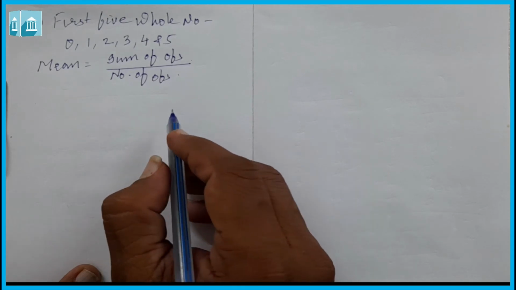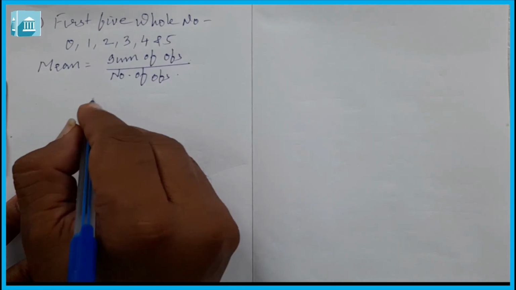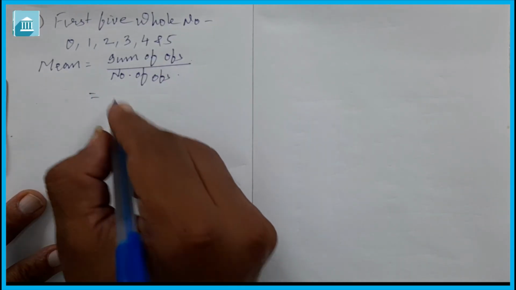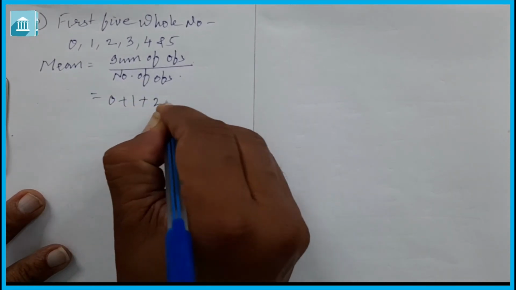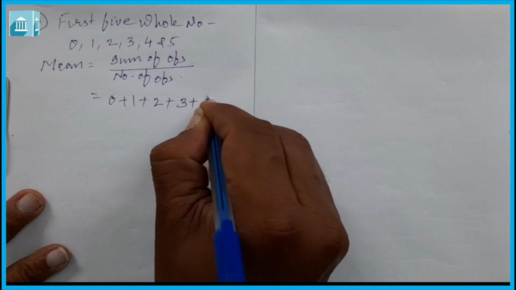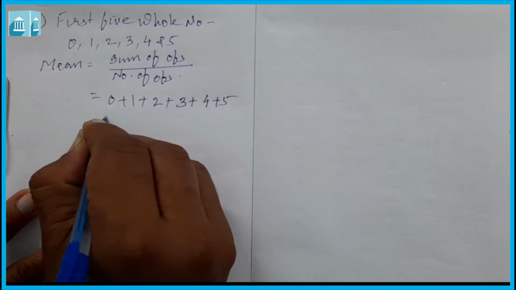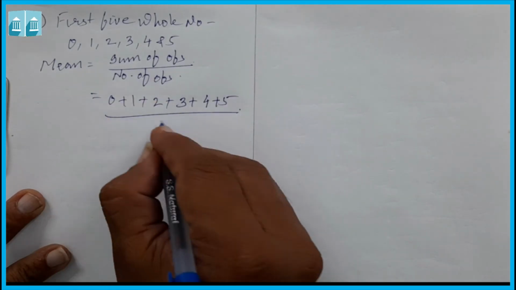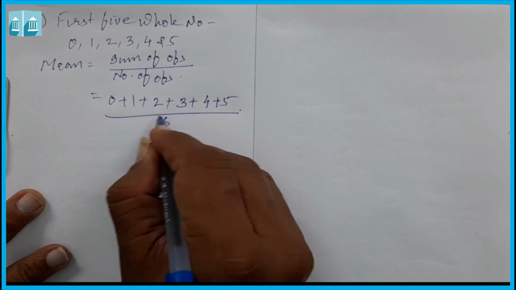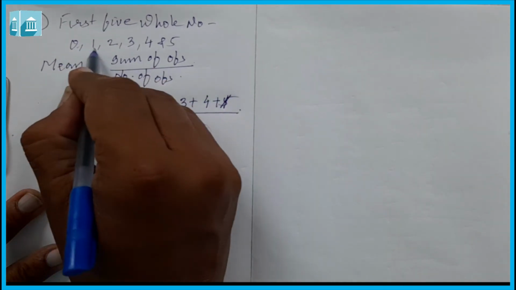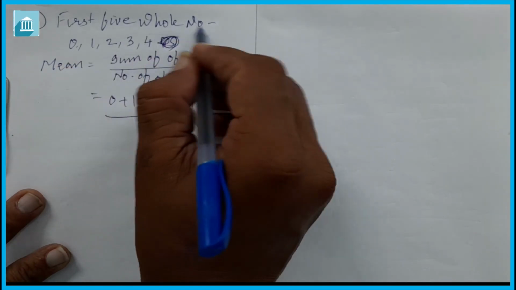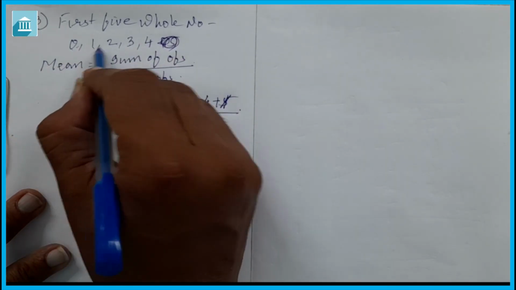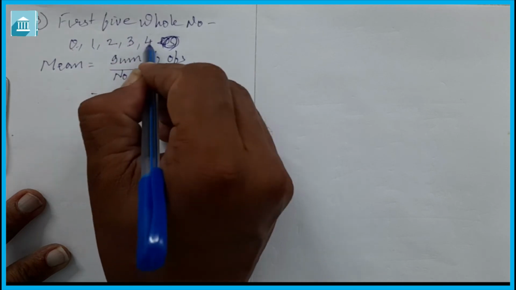Mean is the sum of observations upon the number of observations. Let us do 0 plus 1 plus 2 plus 3 plus 4. Sorry, 5 will not come here, because the first 5 whole numbers are given: 0, 1, 2, 3, 4.